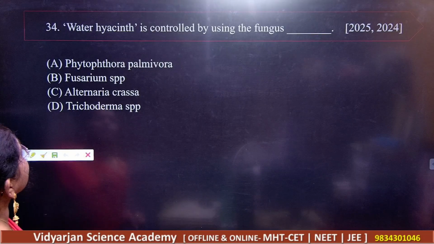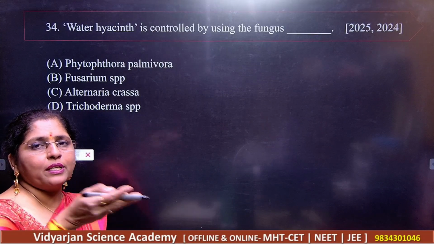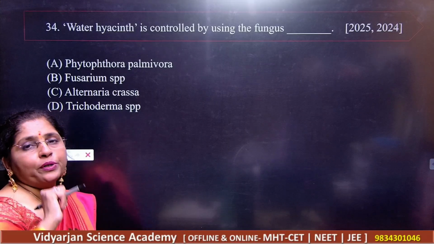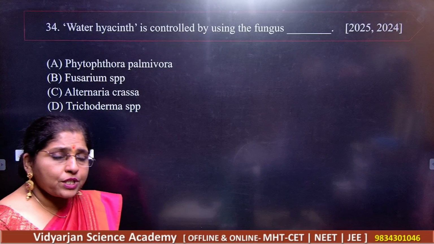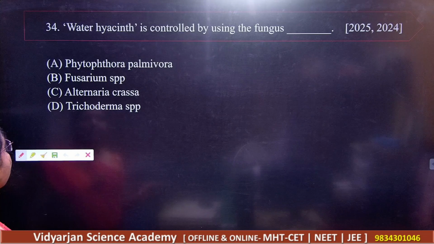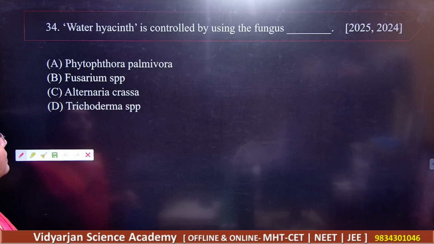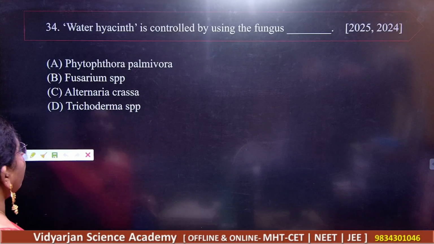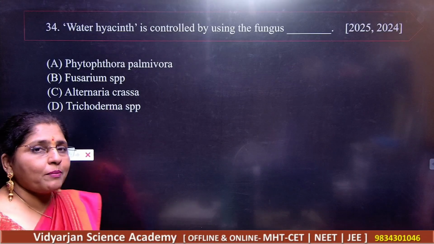Next, question number 34. Water hyacinth. You know, water hyacinth is always growing on polluted water. So control by using a fungus. Which fungus can you use to control the water hyacinth? Phytophthora palmivora, then Fusarium species, then Alternaria crassa, then we have Trichoderma species.